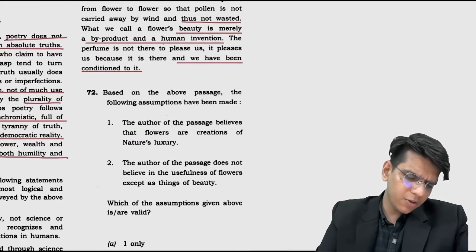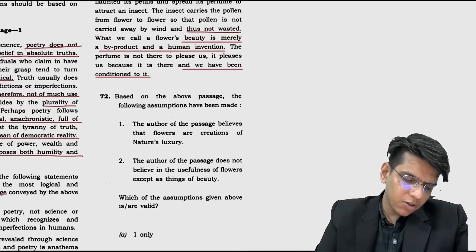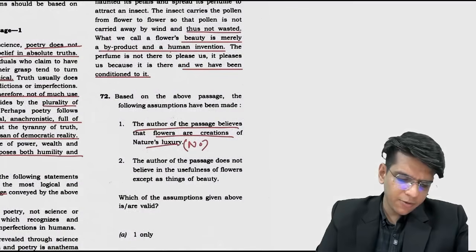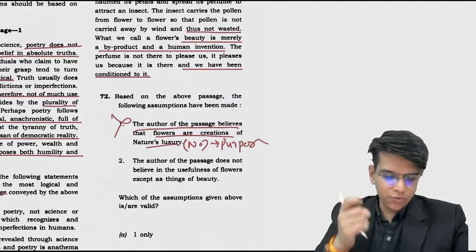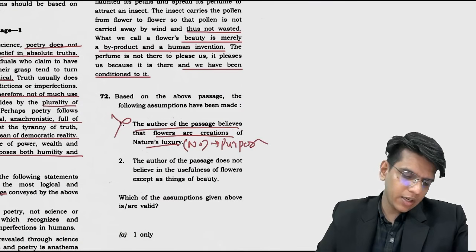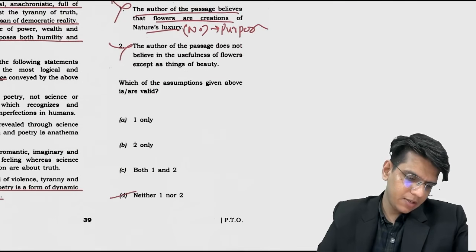Based on the above passage, the following assumptions have been made. The author of the passage believes the flower is a creation of luxury? No. It is there for a purpose. So this is incorrect. The author of the passage does not believe in the usefulness of the flower expressed as a thing of beauty. Again wrong. Option D, neither.